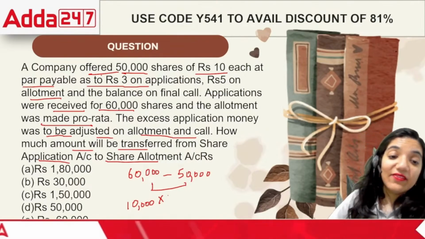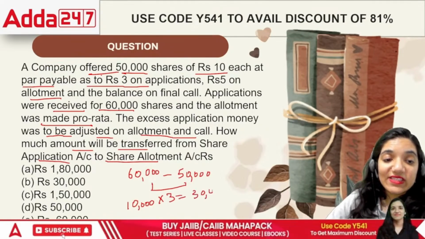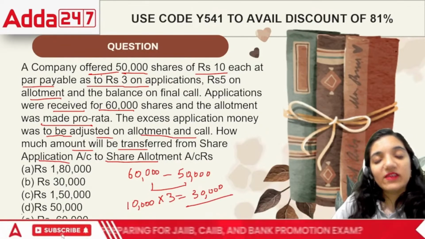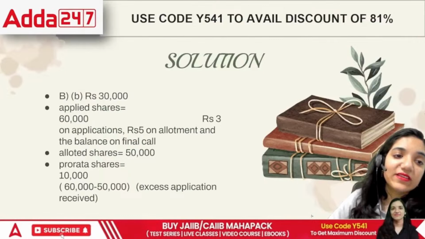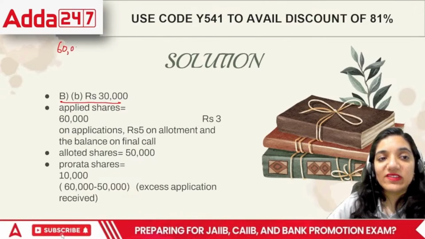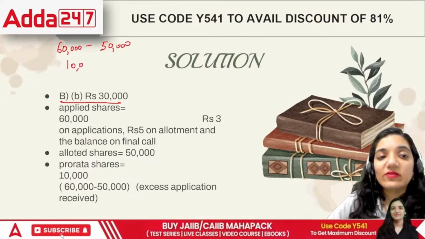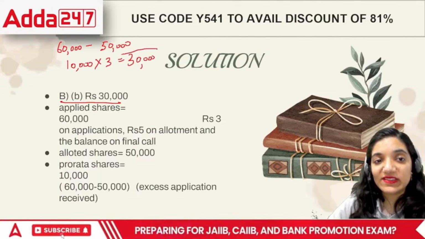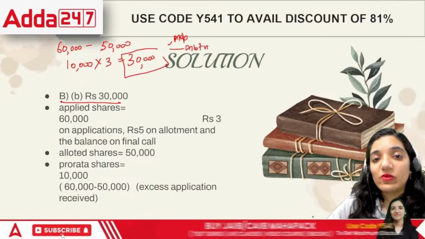And that is correct. The excess money was 10,000 rupees multiplied by 3. The total amount was rupees 30,000, right? So in this case, you can remove 1 point. Normally there are 4 points in the examination only. So the correct answer would be 30,000, because this is a pro rata case. That means you applied for 6,000 shares, but the company was limited to only 50,000 shares, making 10,000 shares excess. Plus the application money was 3, so it means 30,000 rupees was excess. If this was received in application, then the remaining money would go towards allotment.